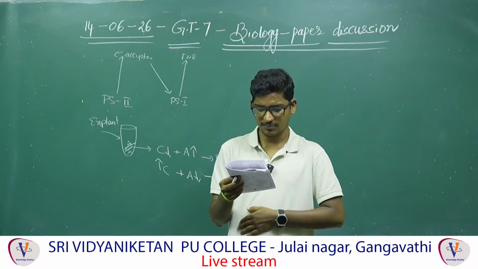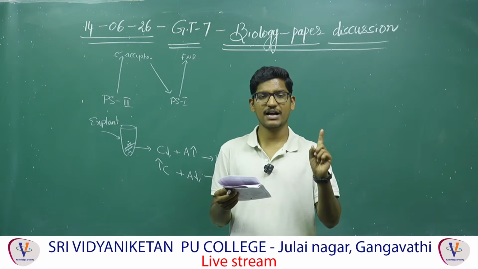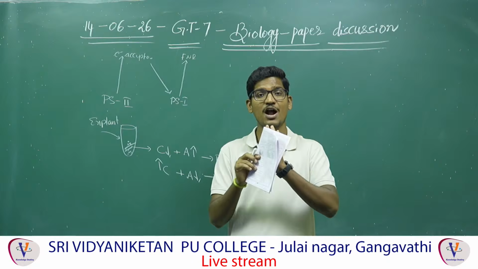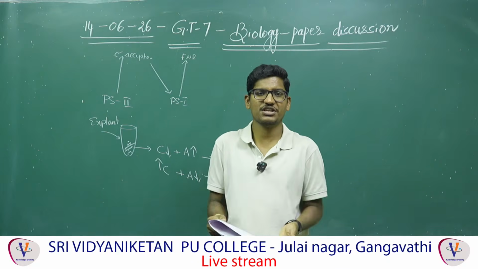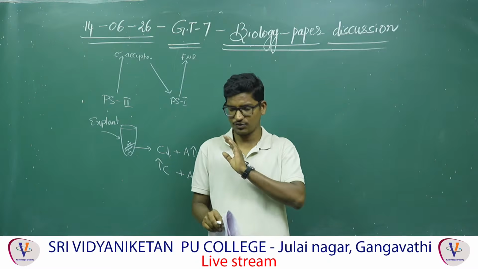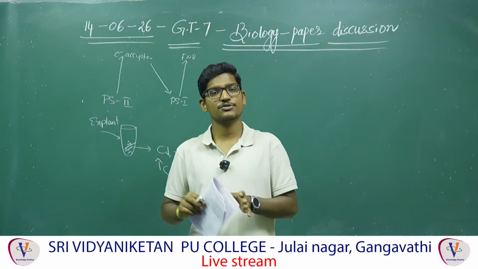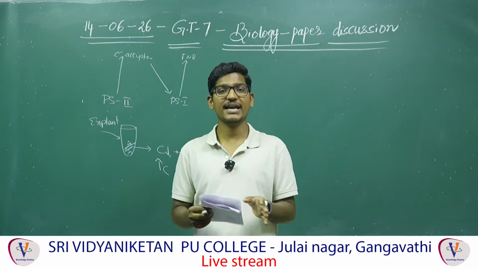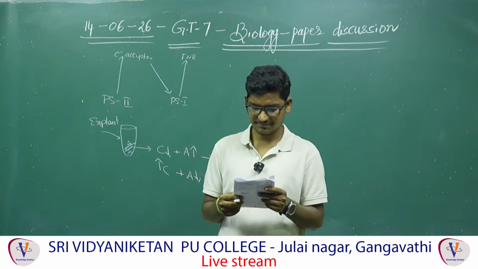So regarding ABO blood groups, incorrect one they are asking. The third one is incorrect. IA and IB do not blend, they do not mix, they equally express. They are mentioning here blend means mix. No, there is no formation of new sugar. Actually, they are equally expressing so that the baby will get the AB blood group. Both are equally expressing.